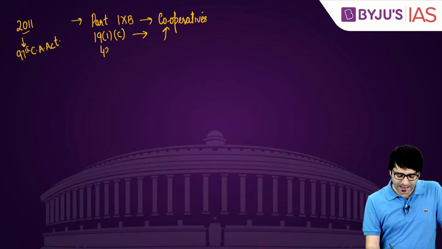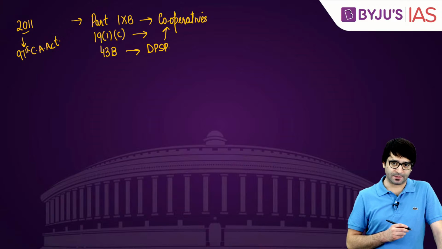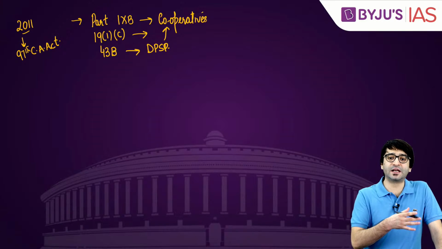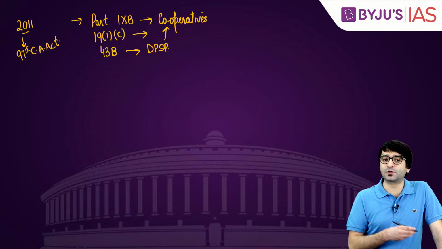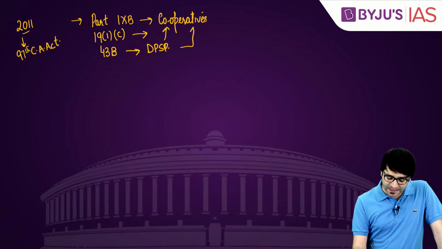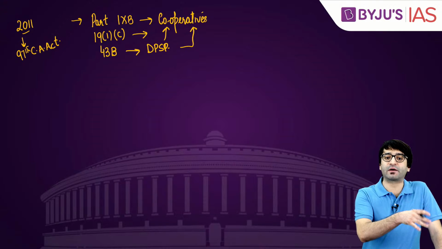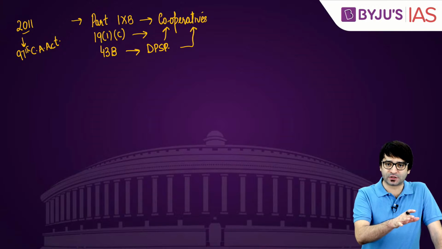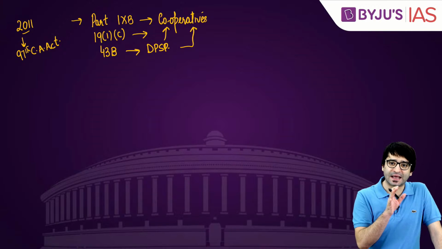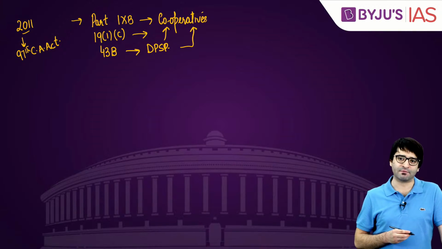Also, Article 43(B) was added, which deals with directive principles of state policy, which says that the state shall endeavor. What the state will endeavor? That we will create these cooperatives so that on these cooperatives we have democratic control, so that these cooperatives are professionally managed. This was a directive principle added in the year 2011.